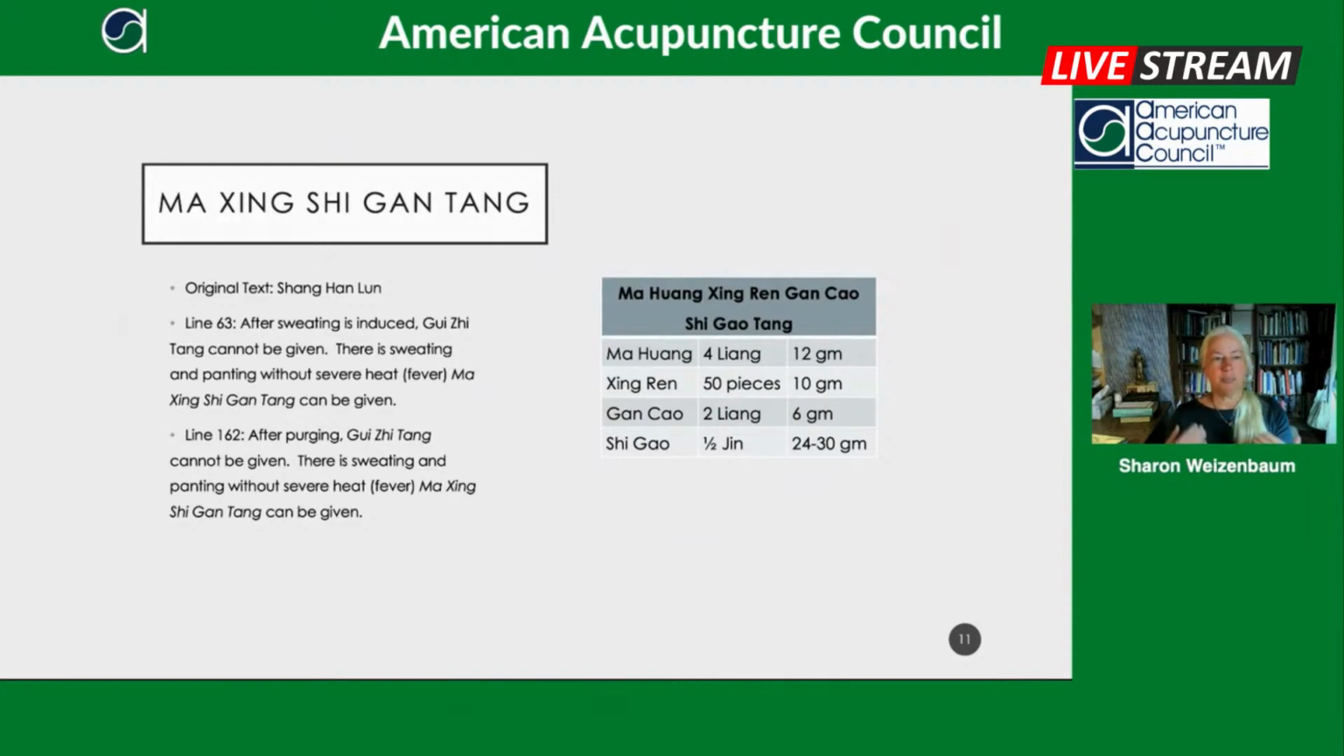So we can see that Shi Gao really counteracts some of the negative effects of Ma Huang. This is Ma Xing Shi Gan Tong. It's also sometimes called Ma Xing Gan Shi Tong or Ma Huang Xingren Gancao Shi Gao Tong. And so this is an amazing formula. I just love this formula. And so I want you to see how this formula is safe. With Ma Huang Tong, not only are we worried about someone getting insomnia and having palpitations because it's so exciting, but also we're worried about their pores opening too much.